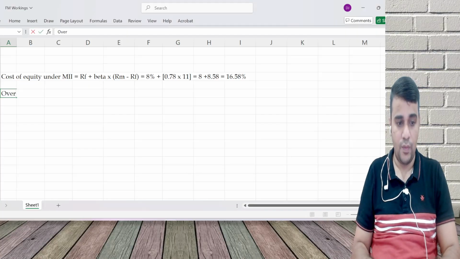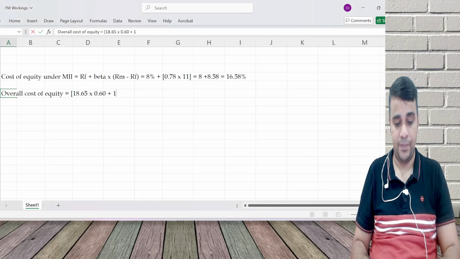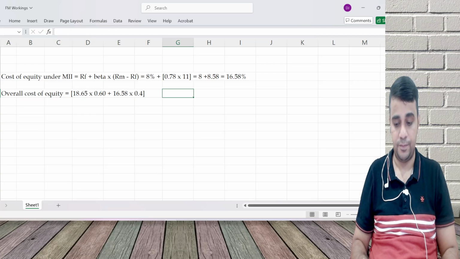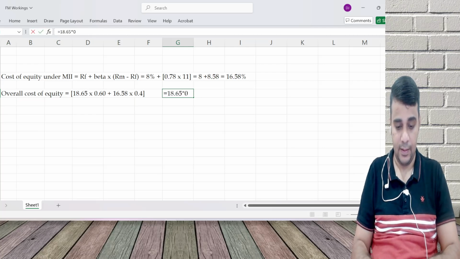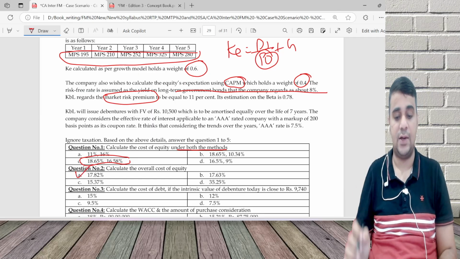So overall cost of equity is 18.65 into 0.6 plus 16.58 into 0.4, which is 17.82. This gives me more confidence that what I did is right.